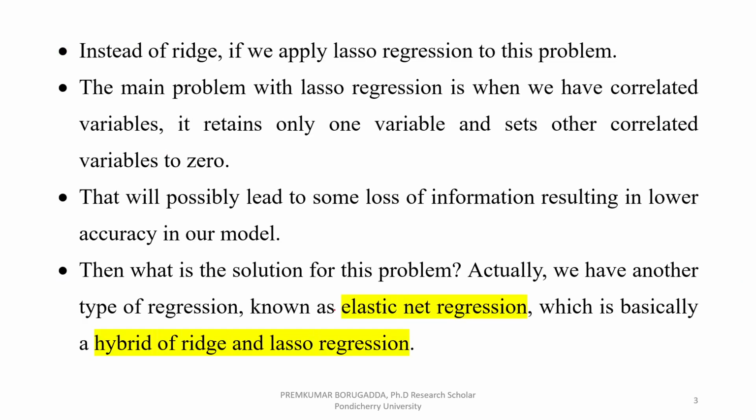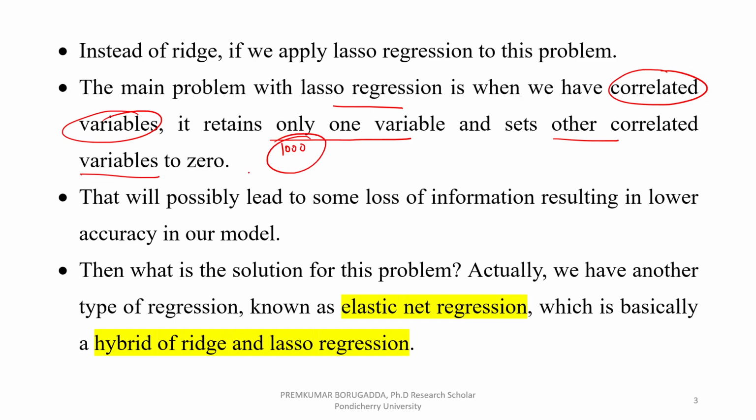Suppose you want to apply lasso regression instead of ridge regression, what will happen? The main problem for lasso regression is that when there are correlated variables, it retains only one variable and sets the other variables to zero. Among the 1,000 features, some features may be correlated with each other. At that point you take one independent variable and put the others to zero, which means you lose some information.